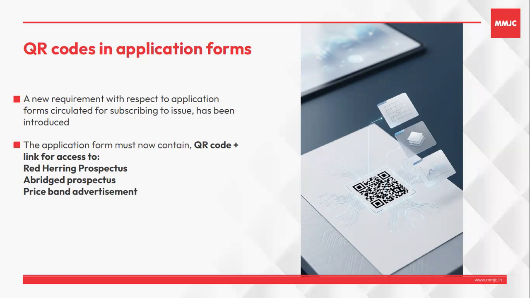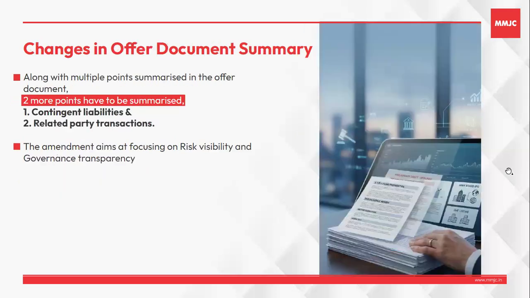The next point relates to the summaries. In the DRHP, there is a chapter which contains summaries with respect to important factors. There, 2 new additions have been made. Now the company will have to give a summary of related party transactions and contingent liabilities. So these 2 new summaries have to be added in that particular chapter.